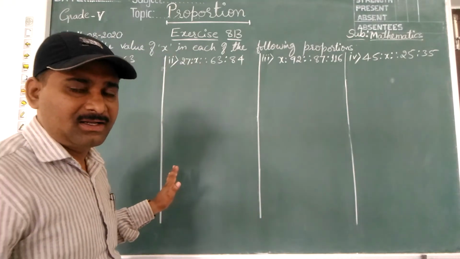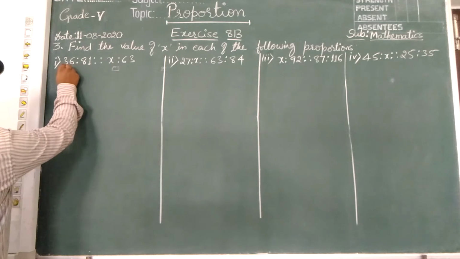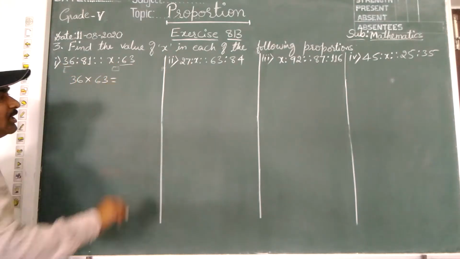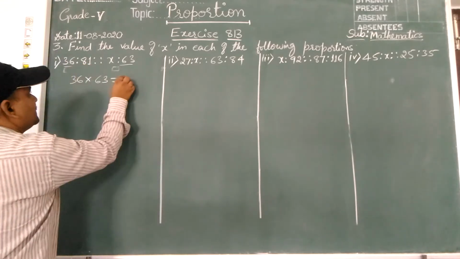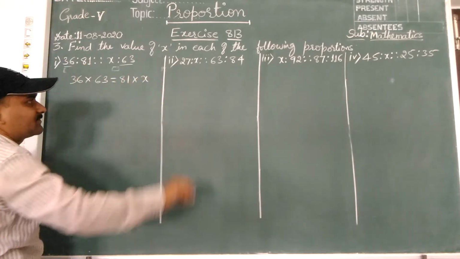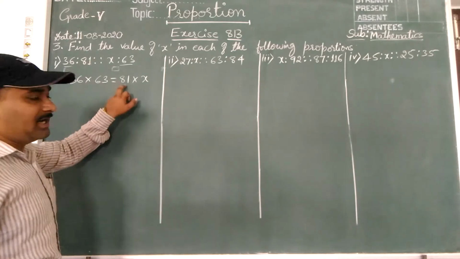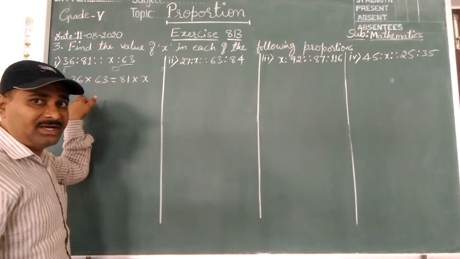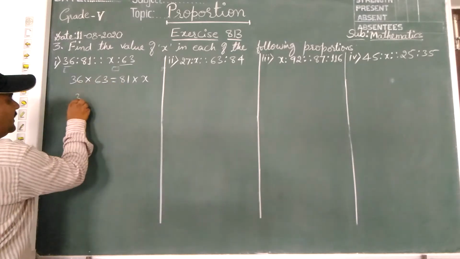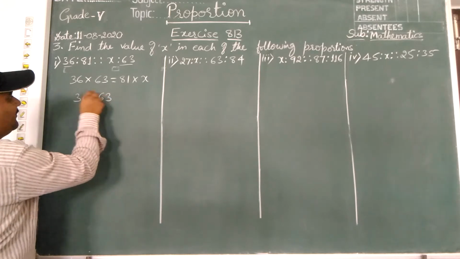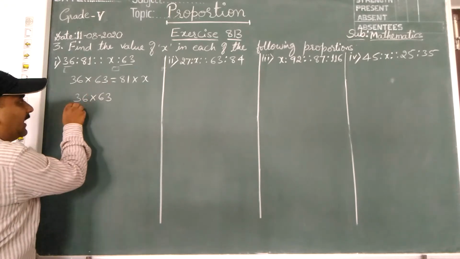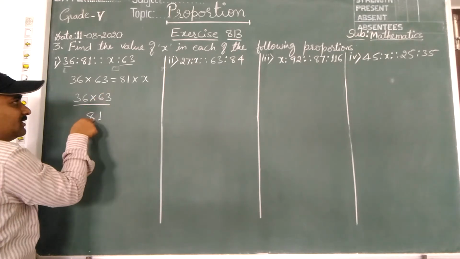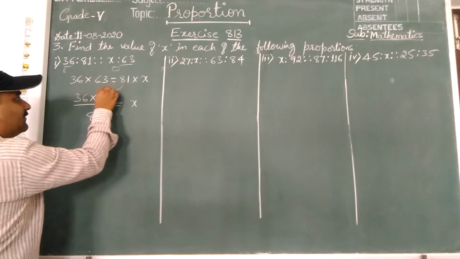Steps are same again. Product of extremes, 36 into 63, equal to product of middle terms, 81 into x. Children, this 81 is on the right side. When I take it to the left side, it comes to the denominator. Next step, 36 and 63 I will keep as it is. 81 I will take to the left side, it comes to the denominator, and x I have taken here.